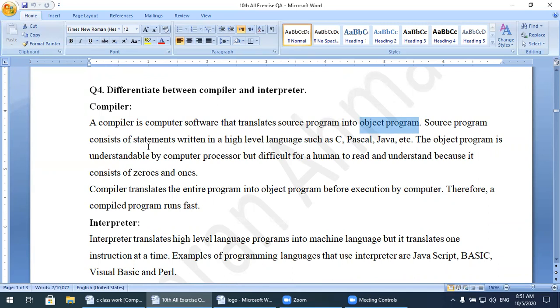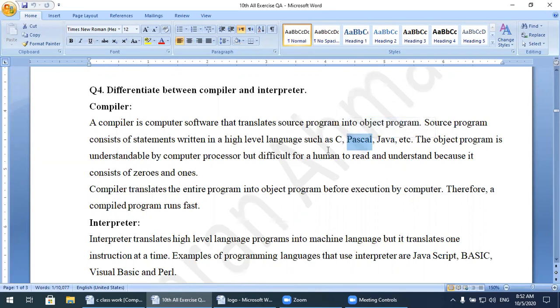A source program consists of statements written in a high level language. Whenever you open the IDE and write statements, it means that you are using a high level language such as C, Pascal, or Java. Pascal is also a high level language, and Java is also a high level language. Many other languages also use the compiler.